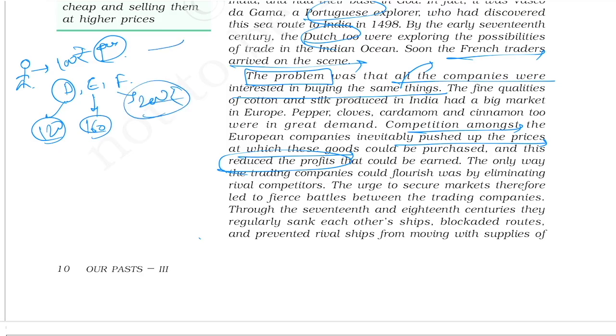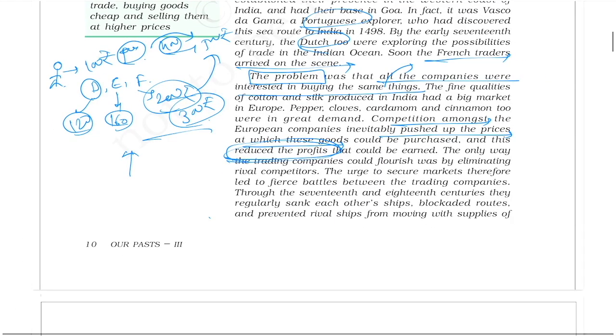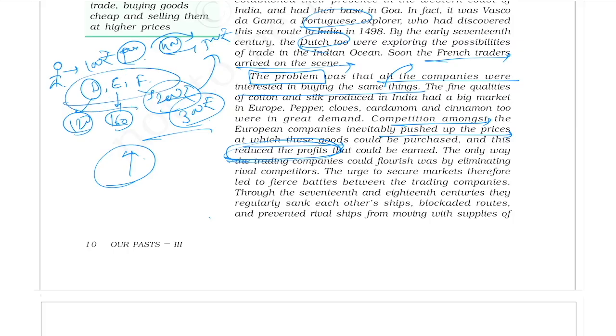So if they are selling at 500 rupees in the European market, earlier they were getting 400 rupees profit. Now they will get 300 rupees profit. Because of this competition, their profit got reduced. So there is now only one way to increase their profit, and that is to eliminate the rivals.